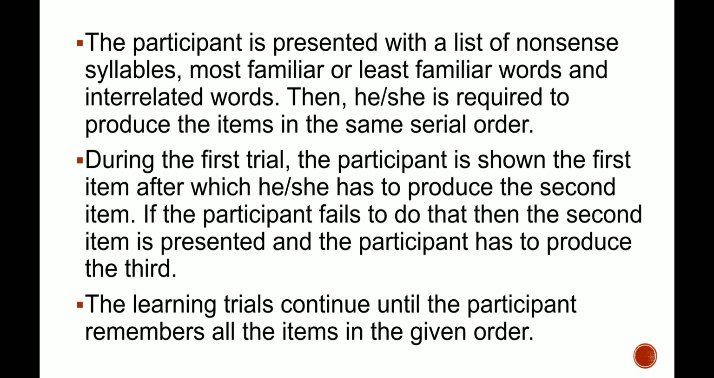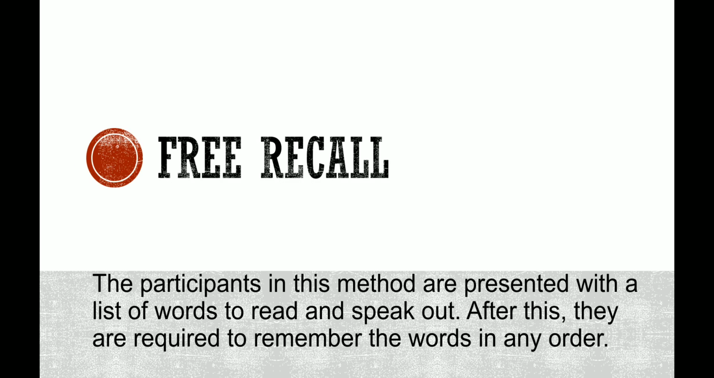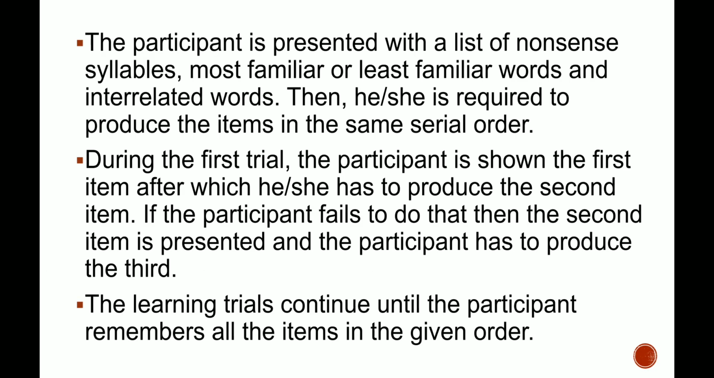The learning trials continue until the participant remembers all the items in the given order. Now, students, if he fails to do so within the prescribed time, the experimenter presents the second item, right? And this continues. This procedure is known as the serial anticipation method. Learning trials continue until the participant gives the whole list in the given order.